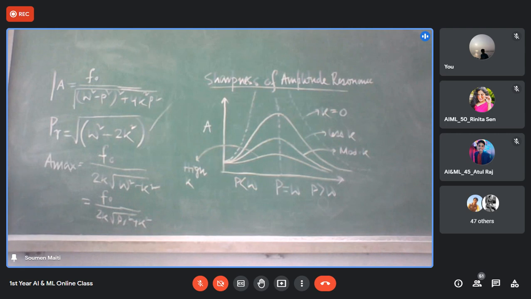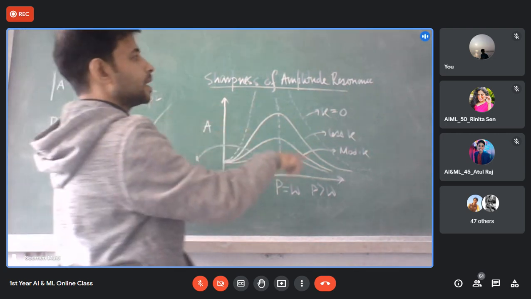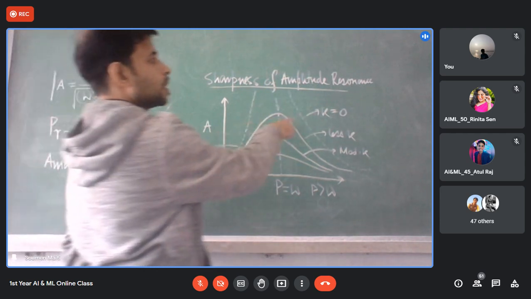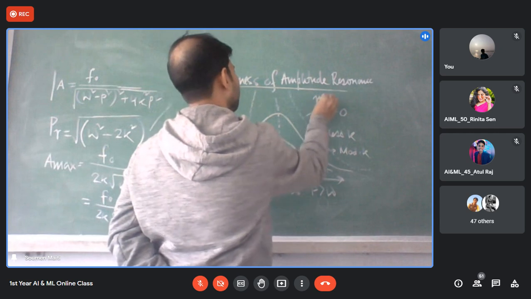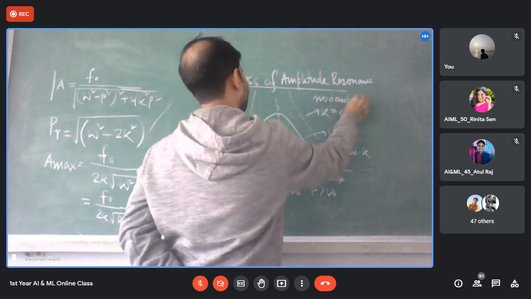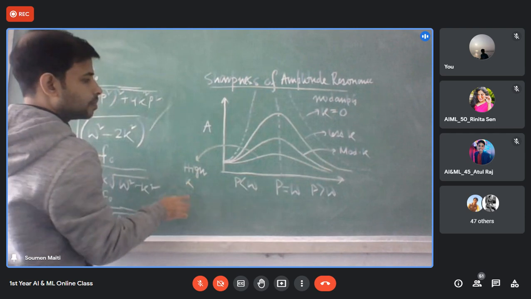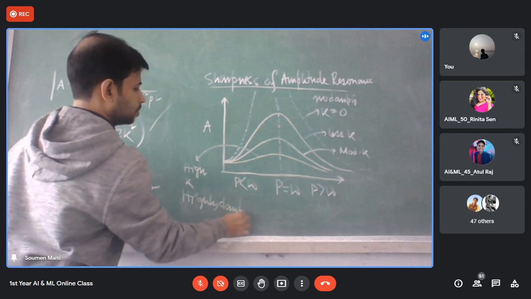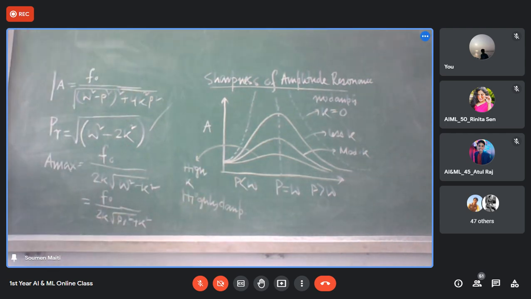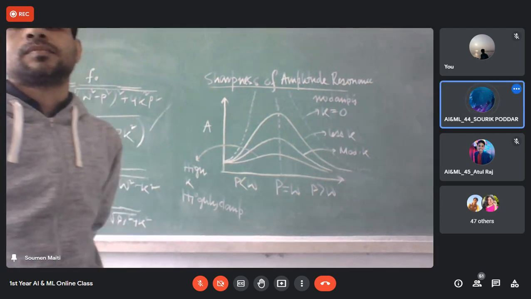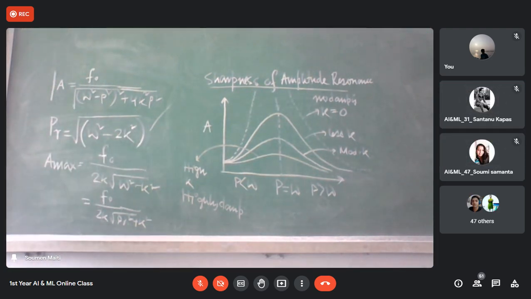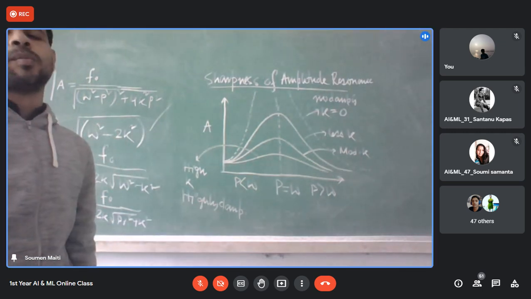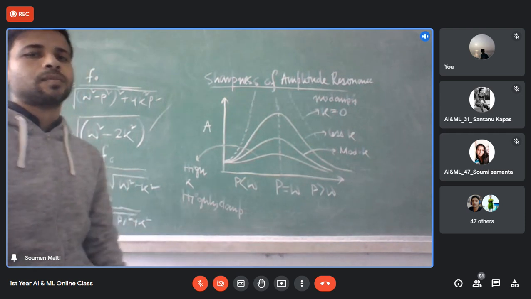Now, with all this expression, we can say this is the nature of the amplitude versus periodic frequency curve. This is the no damping condition. K is 0, that means no damping. And this is the high K, that means highly damped. Is it clear to everyone? Yes, sir. So with this picture I want to go for the sharpness of resonance.